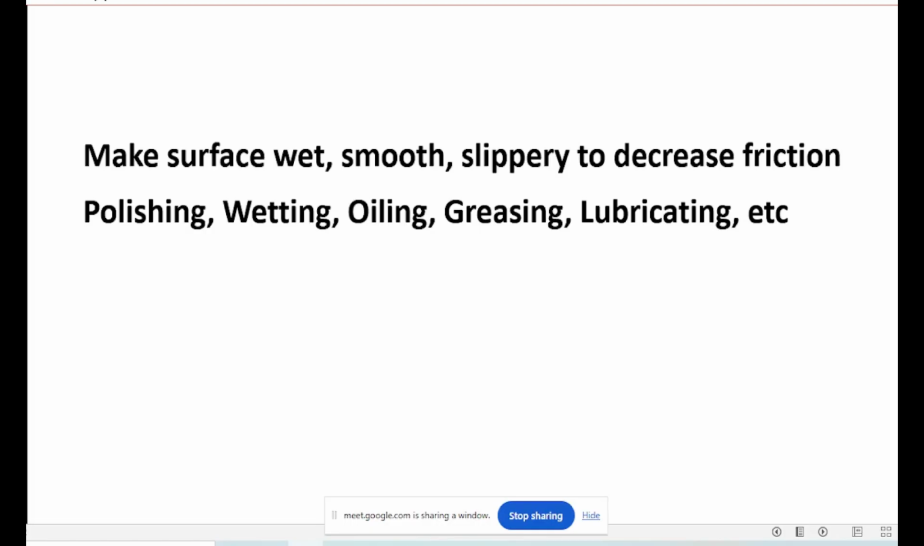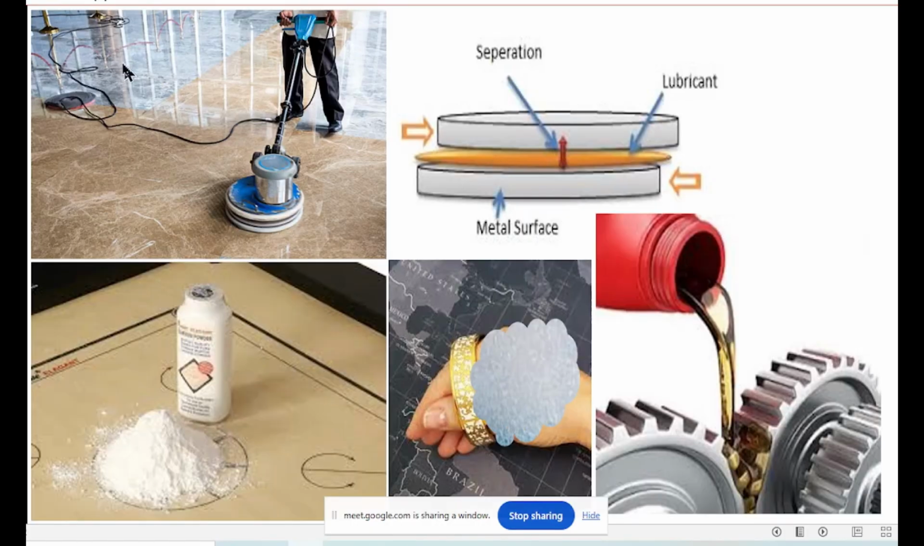So there are two things: increasing friction and decreasing friction. When you want to decrease friction, what do you do? Make the surface wet, smooth and slippery. So here you have polishing the floor after making a house. Here, putting a layer of oil or grease between two wheels, making it smooth and slippery. Carom board powder, or soap on the hand to slip on a bangle.